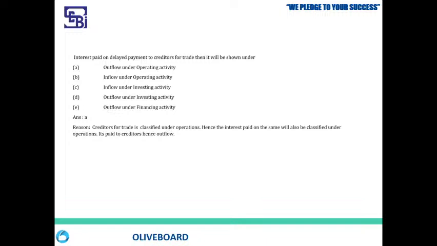But here, the interest is paid to creditors. Creditors means it is like your operational activities. You purchase goods, or you deal with them in your regular course of action. So operational activity.